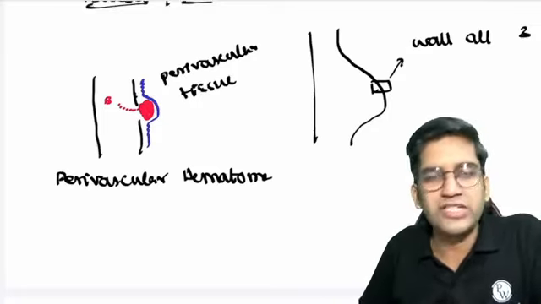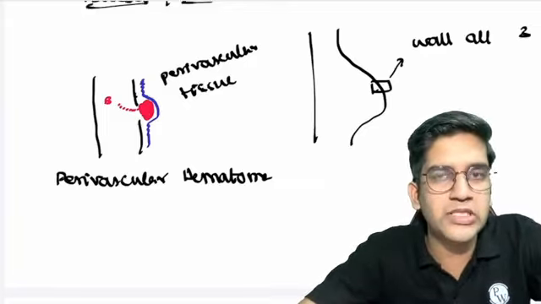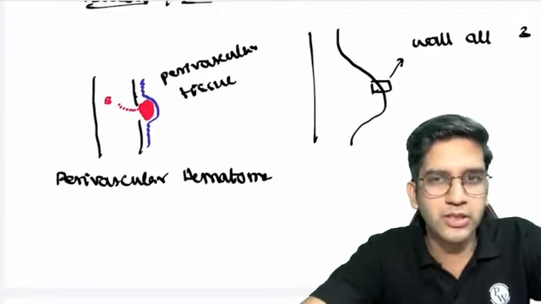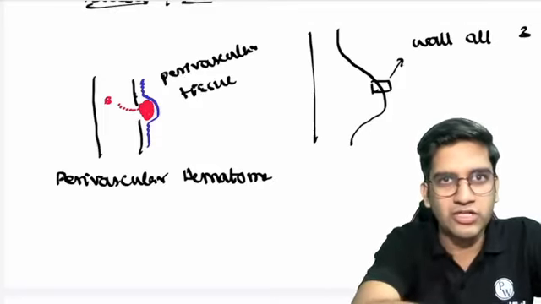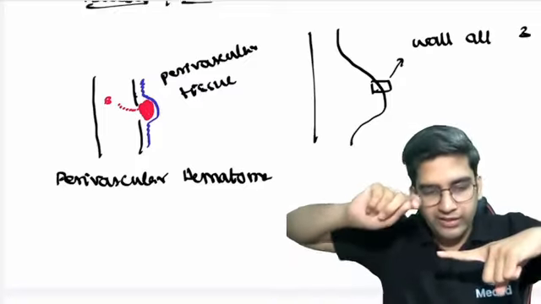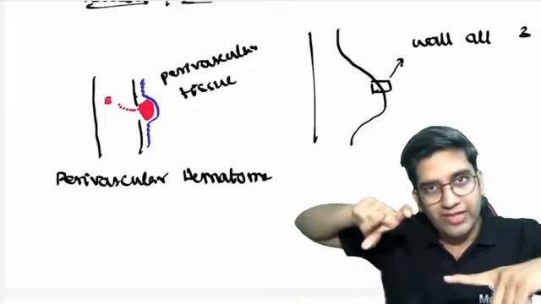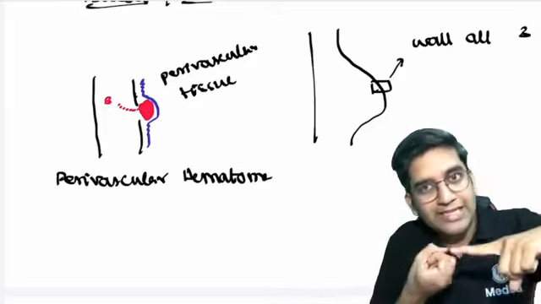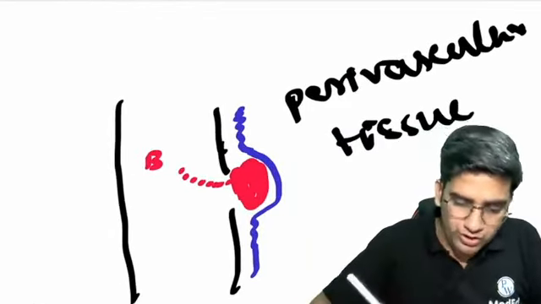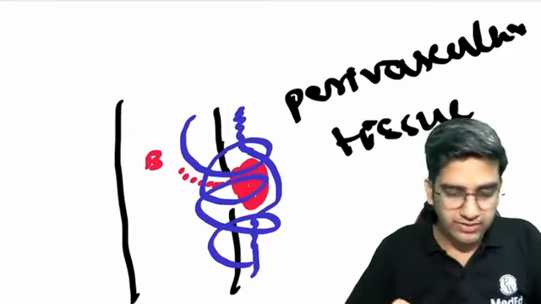Do you know what the term is when you suture two blood vessels? Have you heard the term anastomosis? You must have heard the term anastomosis, right? So when you have anastomosis, I have two blood vessels here. I'll put a needle and take a bite. Bite means suture, right? When I take a bite, I have to take a prick from inside the blood vessel. Can it injure the layers of the blood vessel? It can, right? So my needle goes like this and then it sutures here. This is how suture happens.